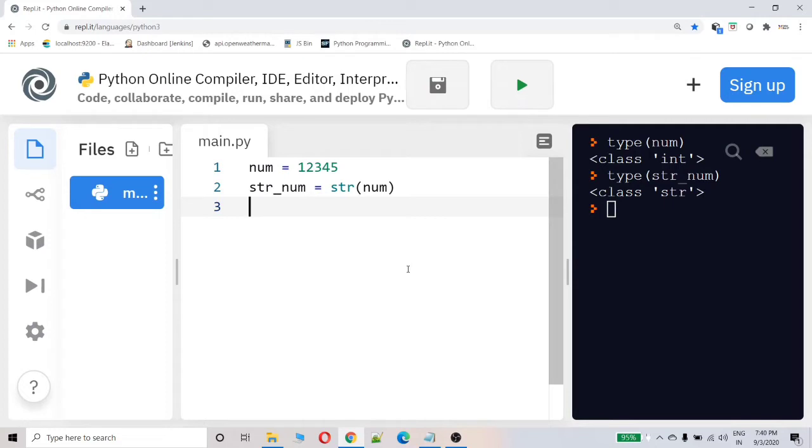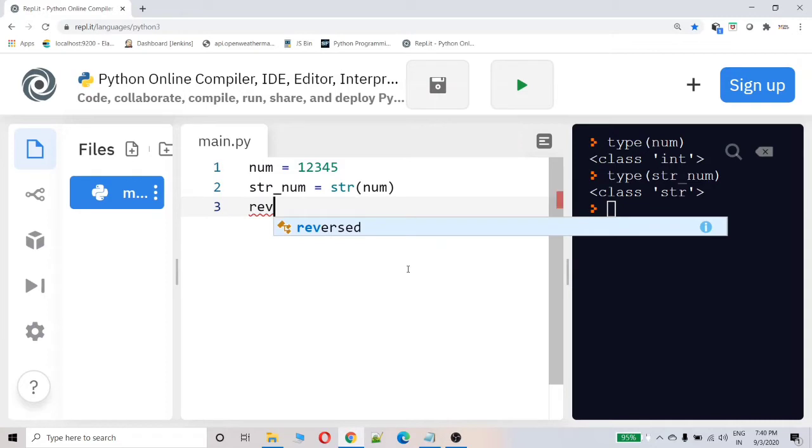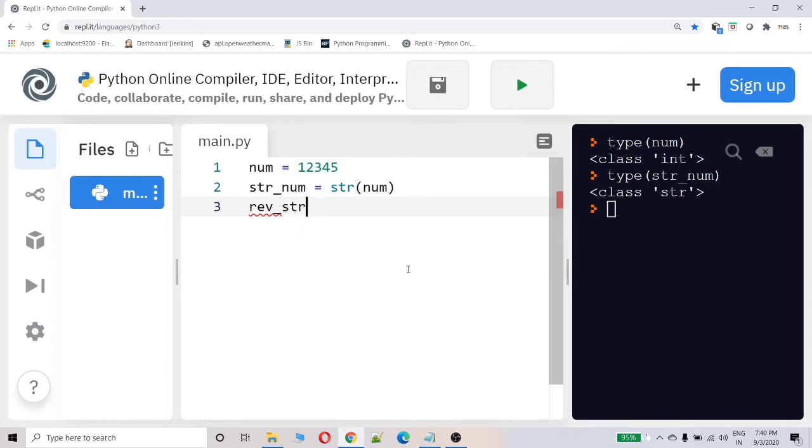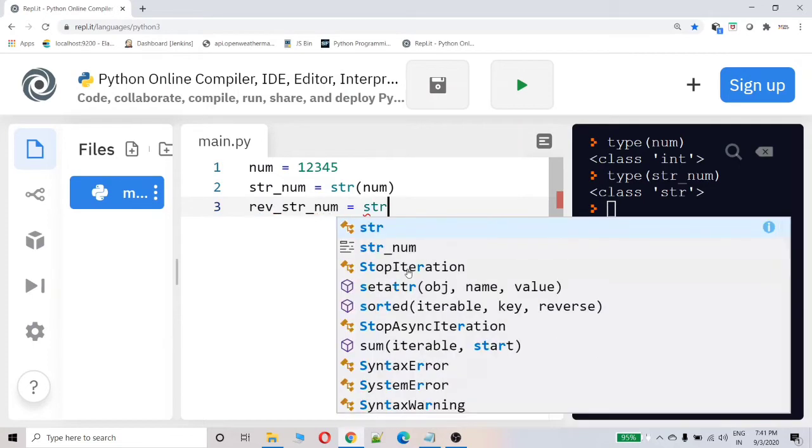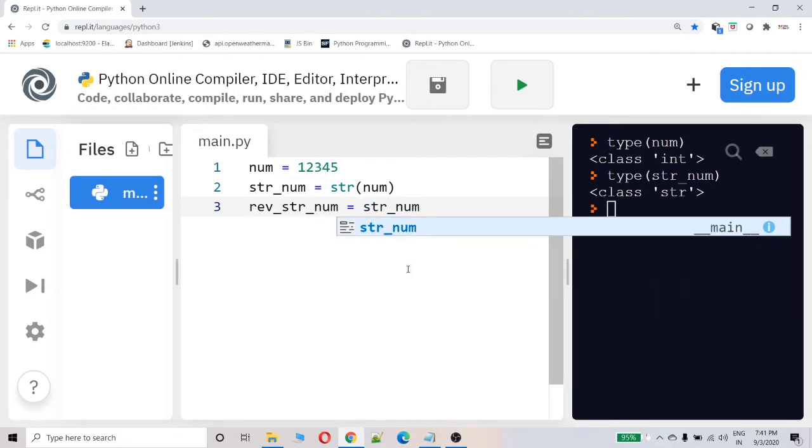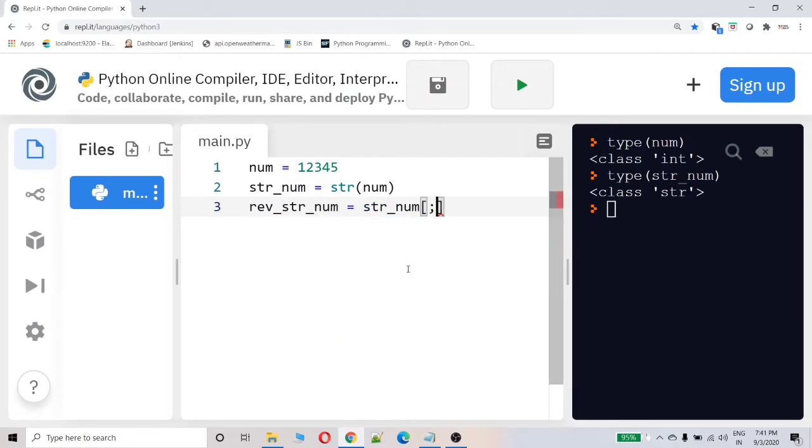Now I am going to use the slicing operator to reverse it. What I will do, number is str of number, with slice minus 1.